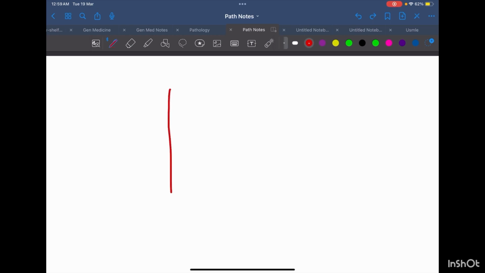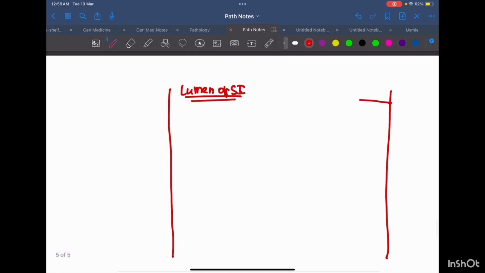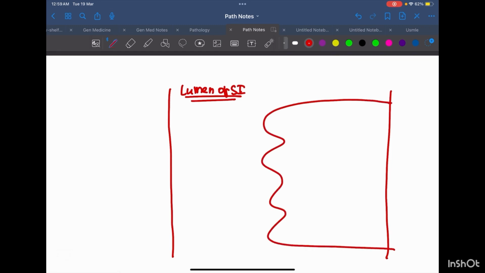This is the lumen of the small intestine. Okay. This is the enterocyte. Normally, DNA and RNA are broken down into purines and pyrimidines. But we are talking about gout, so let's check purine.